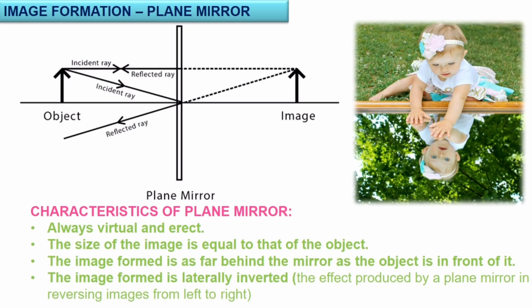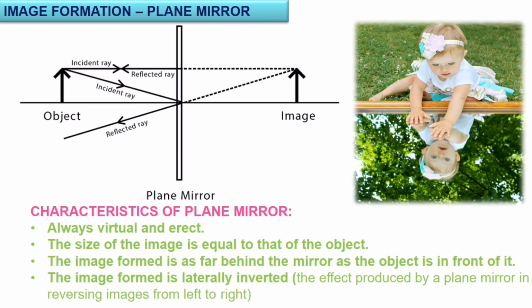It's very, very important. A plane mirror will always produce a virtual and erect image. The size of the image is equal to the size of the object. Which means, if you observe your image standing in front of a plane mirror, its size will be equal to your original size. That is, the image size is equal to the object size. Previously, I told you virtual and erect. What do we mean by a virtual image? Images which cannot be captured on a screen are called virtual images, and they are always erect in nature.